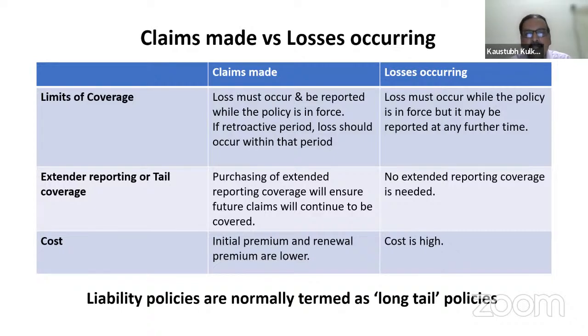So what will happen? The retroactive date at the time of next renewal from the date of issue of the policy, if it is accepted by the insurance company, then naturally the claim in the previous policy will not be counted.